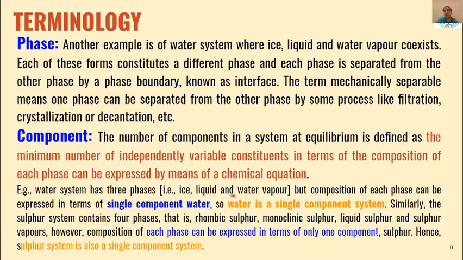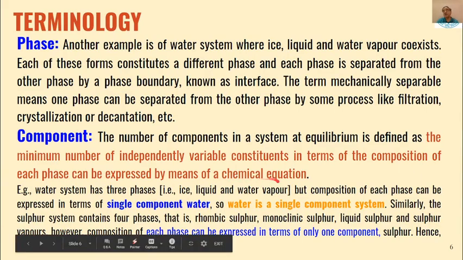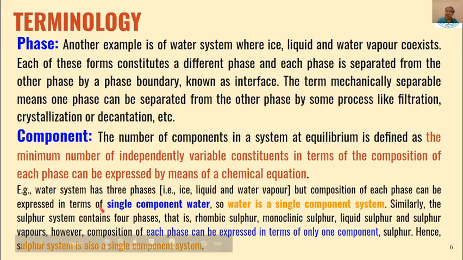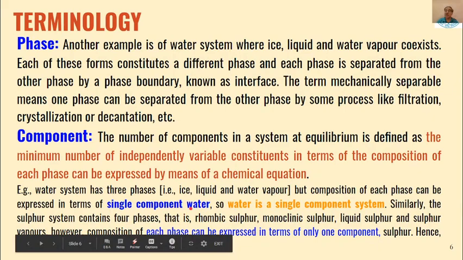But the composition of each of these phases can be expressed in terms of a single component, and that is water. So water is a single component system. Similarly, if we take the example of the sulfur system, it has four phases: sulfur rhombic, sulfur monoclinic, sulfur liquid, and sulfur vapors.